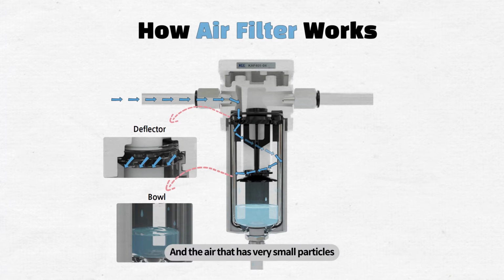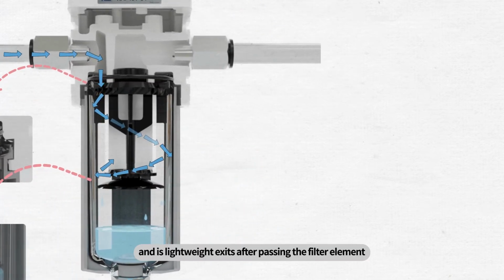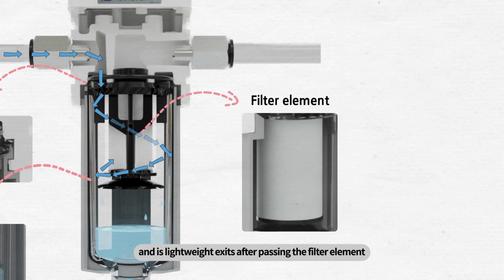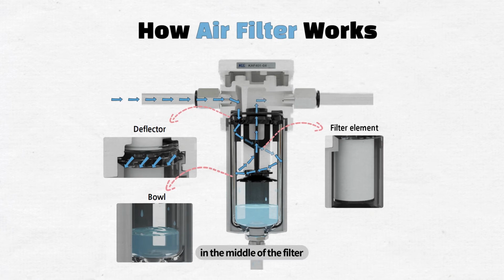And the air that has very small particles and is lightweight exits after passing the filter element in the middle of the filter.